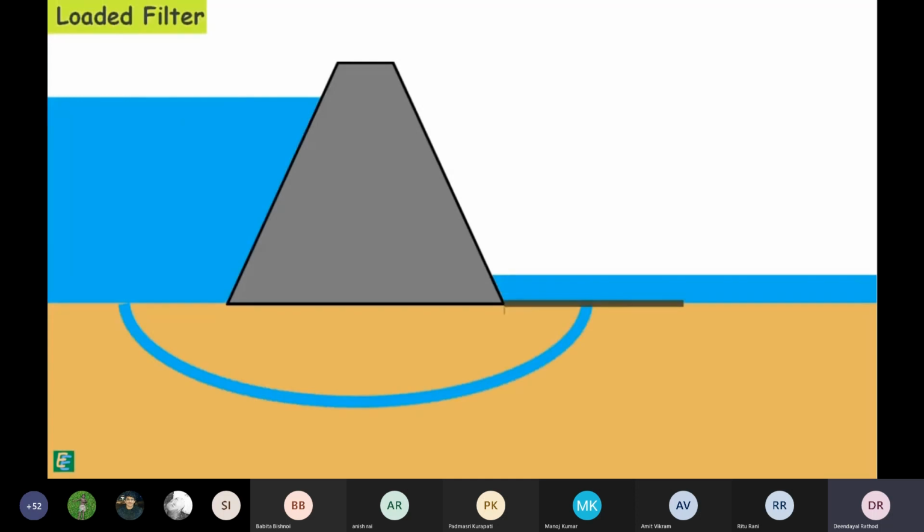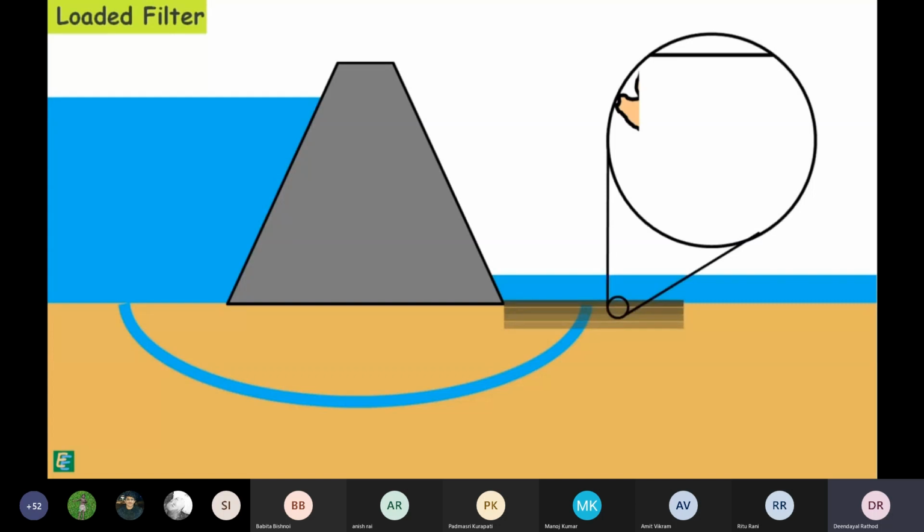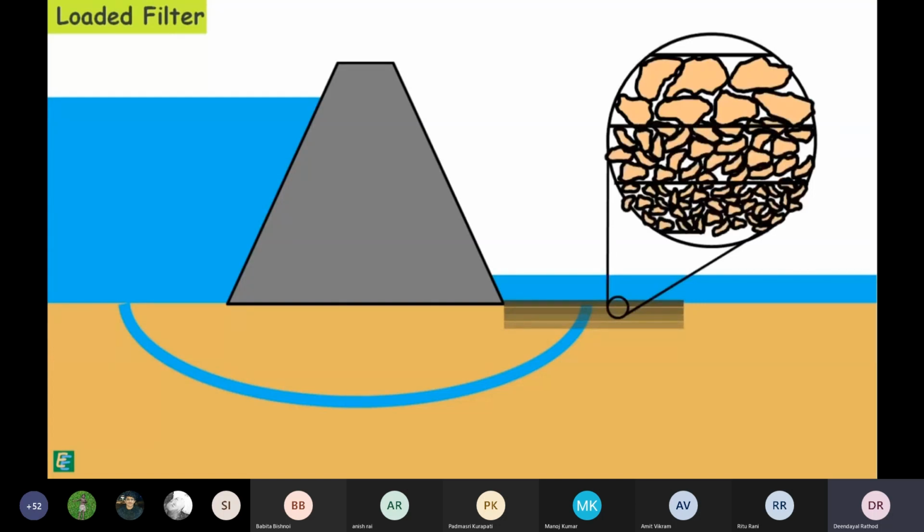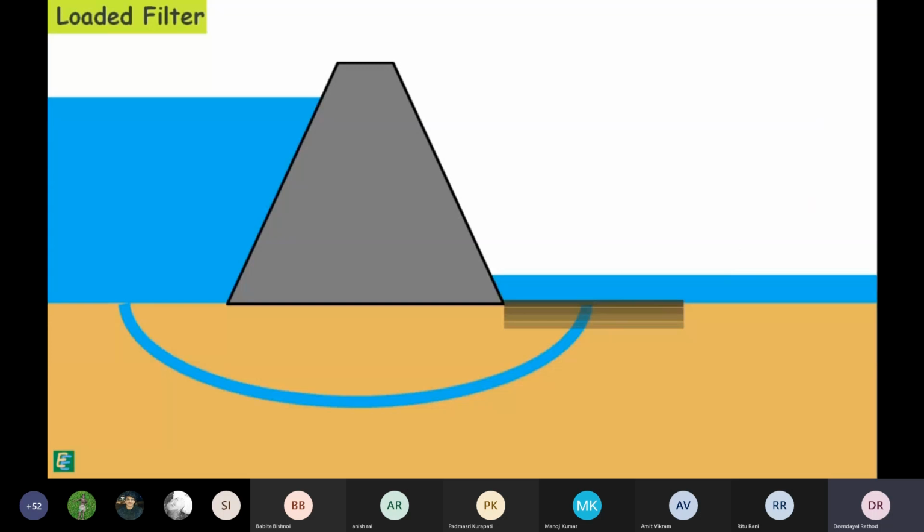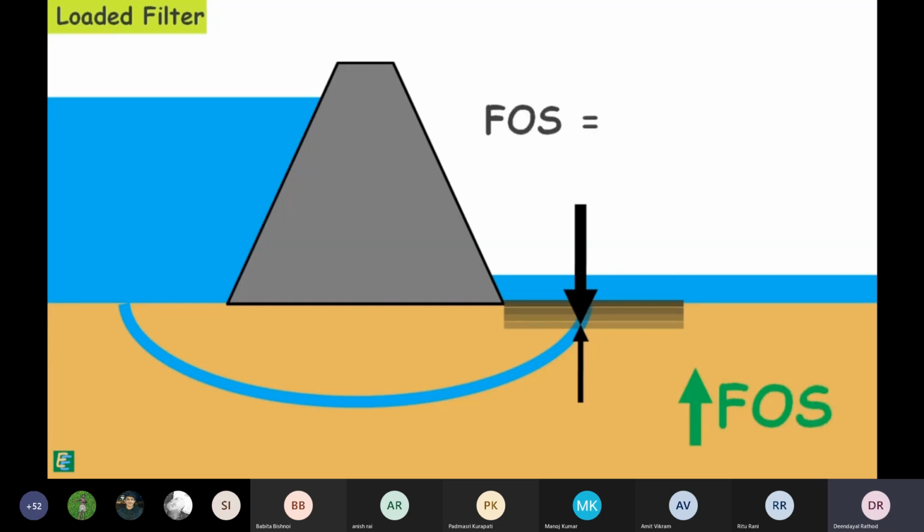Then, to prevent the piping failure, we may provide a loaded filter. It is provided at the downstream from where the water emerges out. A loaded filter consists of pervious material such as graded sand and gravels. The loaded filter increases the downward force to counter the upward seepage force at the point where water emerges out from the soil. Hence, the loaded filter increases the factor of safety against piping. And the factor of safety is given as weight of soil plus weight of filter divided by the upward seepage force.